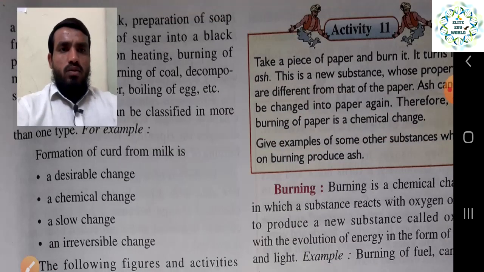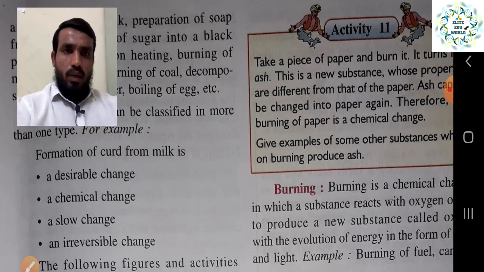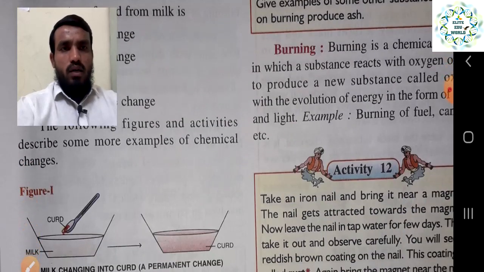Some more activities we have seen: if you burn a piece of paper, after burning you cannot bring back the normal paper from the ash, and this thing we can understand here, ash is a new product which is made. Before it was paper, now it is ash, and the chemical composition of ash and paper is totally different, and we are getting ash, a new product. So that is what comes under a chemical change, right. So these are some points we can understand.